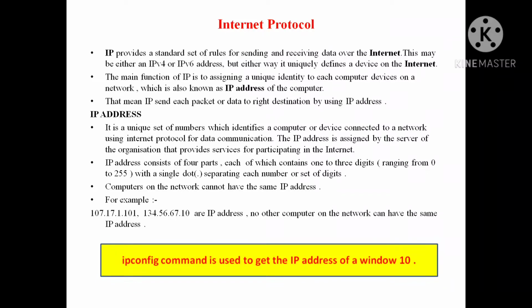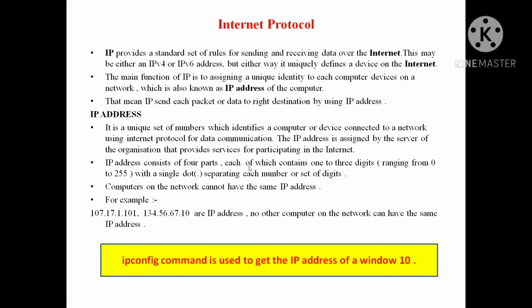One more thing, if you want to know, ma'am, what is the IP address of my computer system? How can you find it? For this, we have to use the ipconfig command. You just write the ipconfig command in your command prompt, and then we get the IP address of your system. Okay, so this is all about the internet protocol and the IP address.